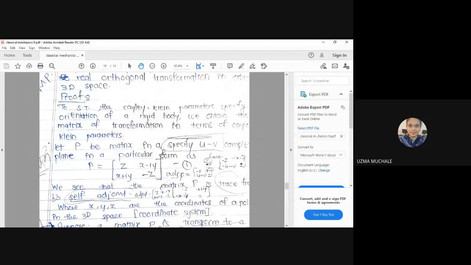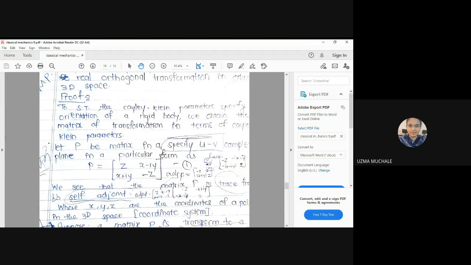Okay, what we have: Cayley-Klein parameters specify the orientation of a rigid body. We obtain the matrix of transformation in terms of Cayley-Klein parameters. Let P be the matrix in the UV complex plane. What is our equation 1? Z, x minus Iy, x plus Iy and minus Z. It is a trace-free matrix.